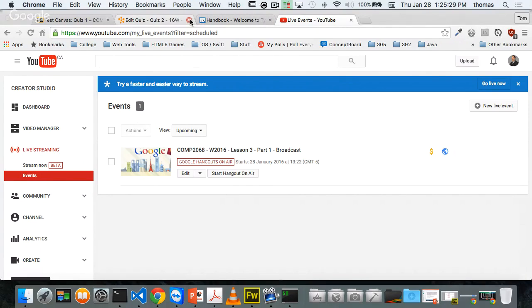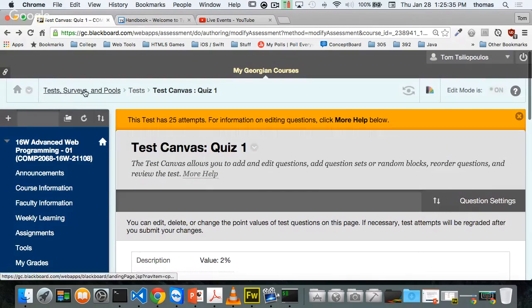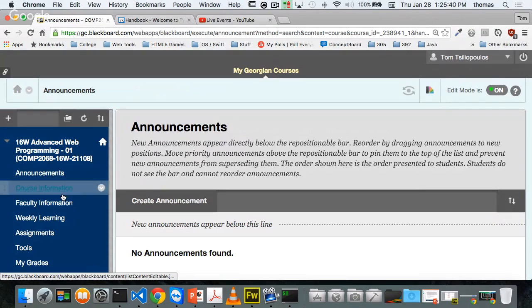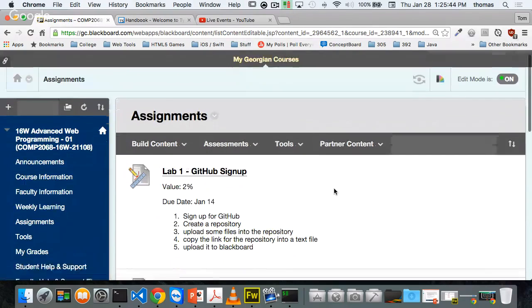I want to go over a couple things before we start, and I'm going to go into our Blackboard here for a second. So let's go into home here for a second. I've got a couple of things going on that I want to mention to you. We're going to talk about this stuff today, and we're also going to review the stuff we did last week a little bit.